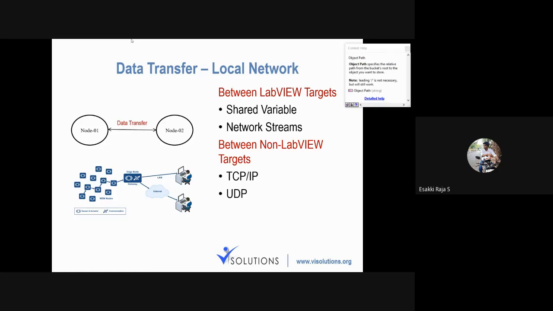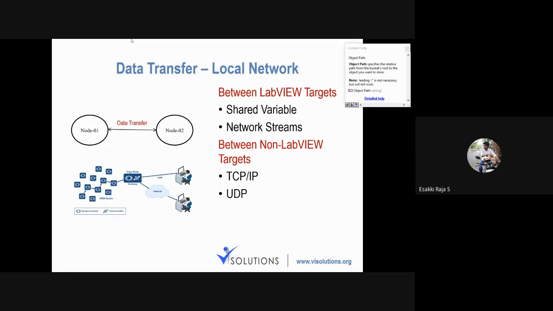So here we have some methods to transfer data within a local network. Local network means, if 100 laptops or PCs, or mobiles, whatever it may be, are connected in the same network, sharing data between those hardware or systems doesn't require the internet. If all the PCs are in the same network, that will be enough.